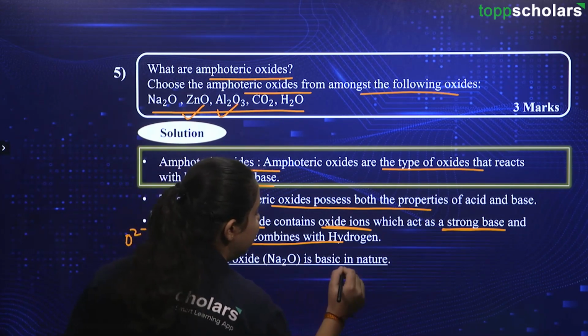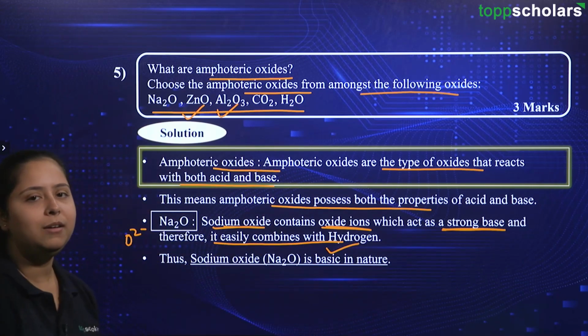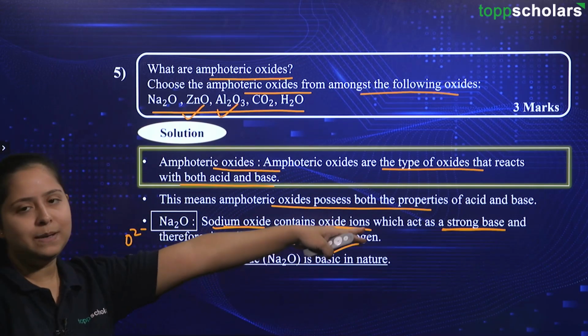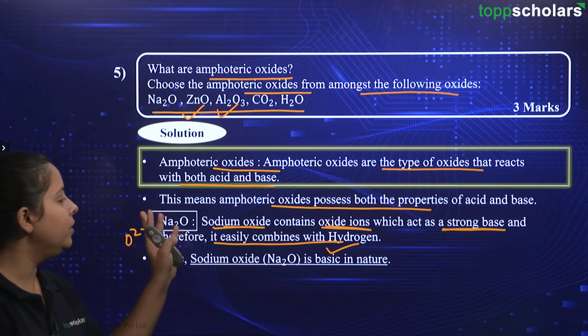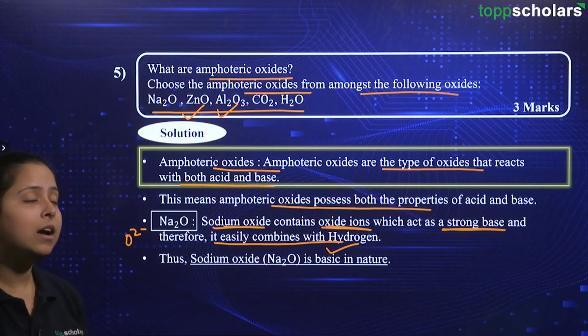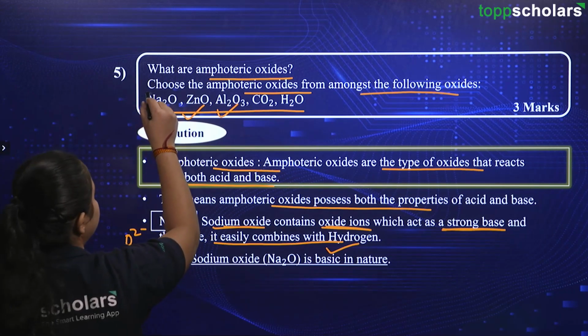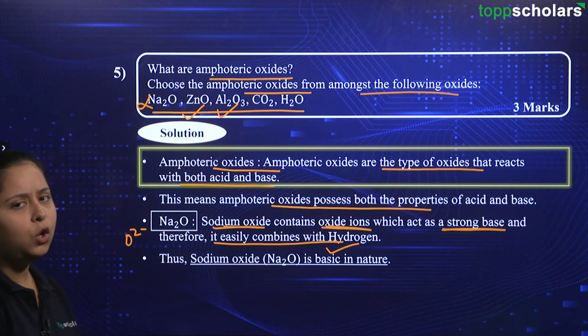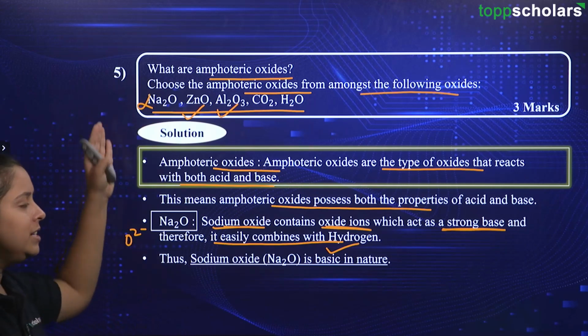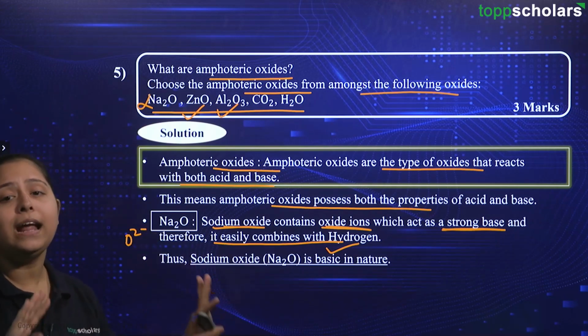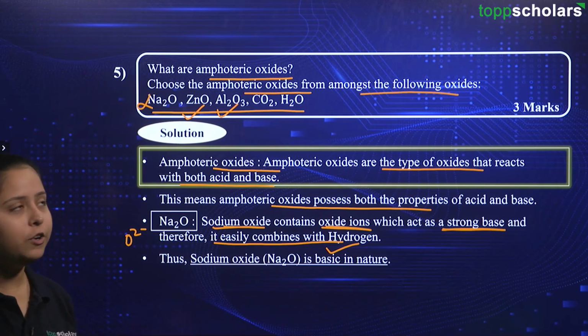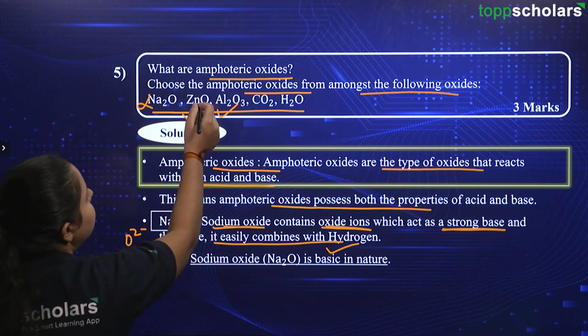This sodium oxide is basic in nature, because the oxide ions present are a strong base and therefore it combines easily with hydrogen. So we can rule out this option from the question. This one is not an amphoteric oxide because it is just basic in nature. It is not acidic in nature as well. Now we will go ahead and deal with these two.